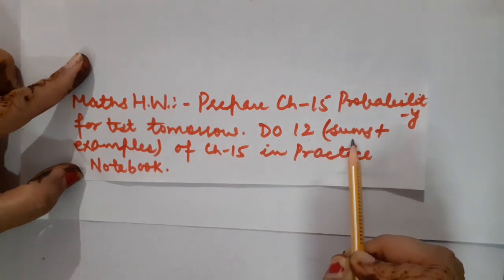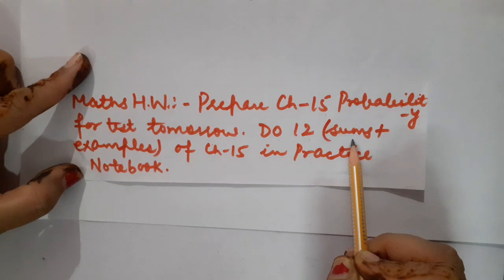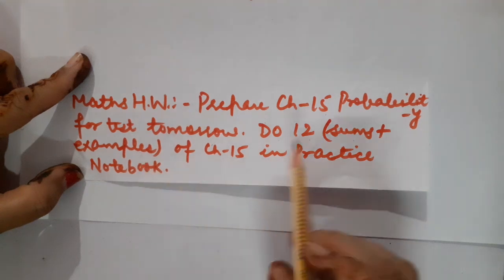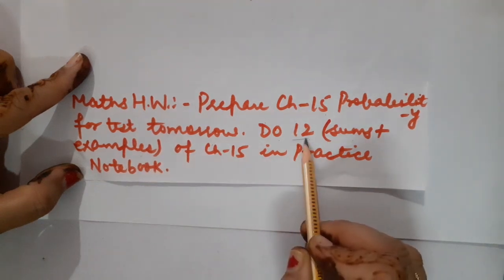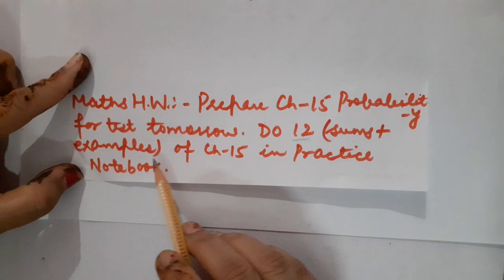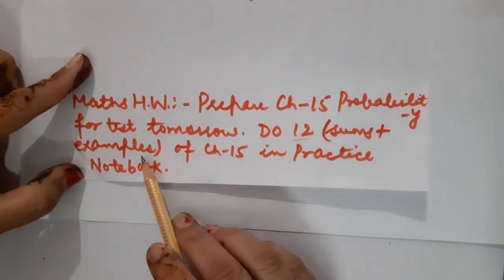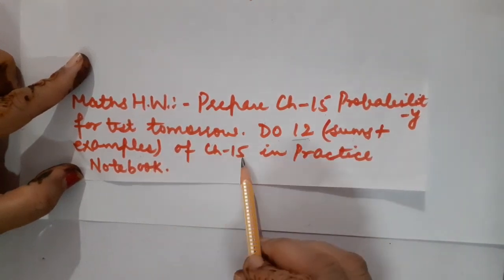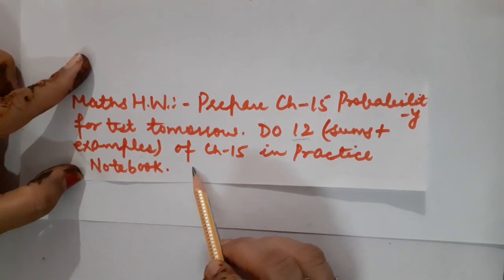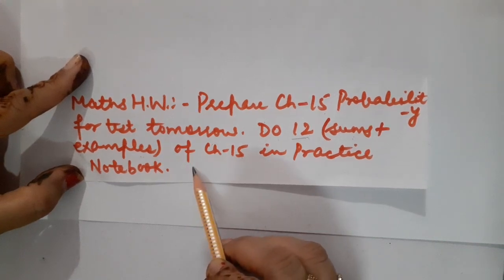Either you can do exercise sums, but if you are very much sure that you can do exercise sums independently, errorless, so you can do examples also, but they must be 12 in number. So do 12 sums along with the examples of chapter number 15 in practice notebook. And children, do not forget to mail it to me.